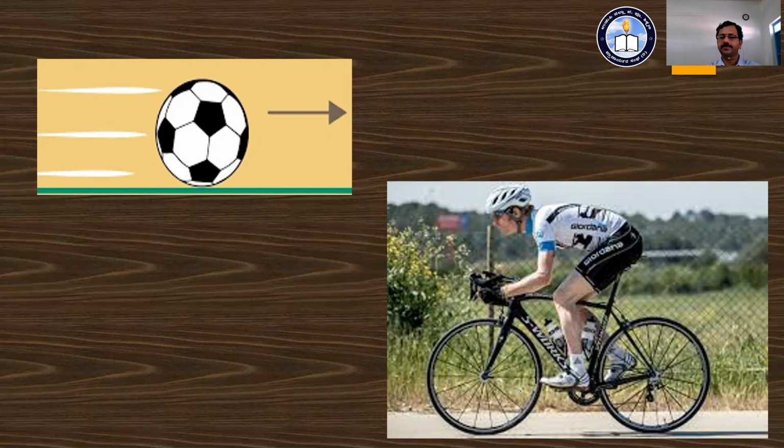In both cases we observe the football moves in the forward direction for a certain time or distance, and then it stops. Here also the bicycle moves for some distance and then it stops. For further movement, once again you have to pedal it.